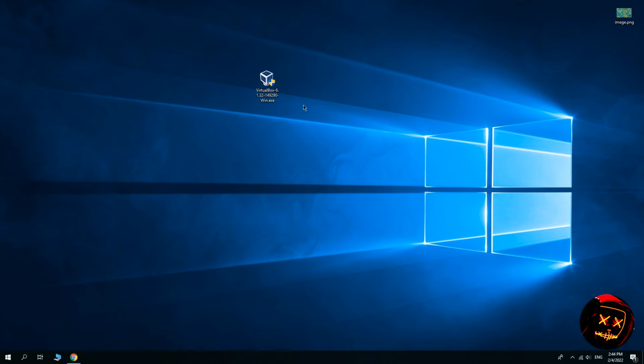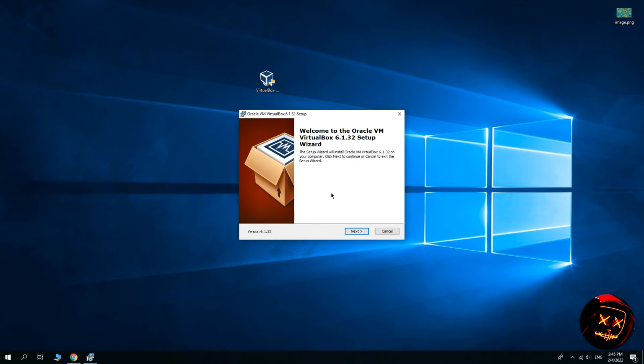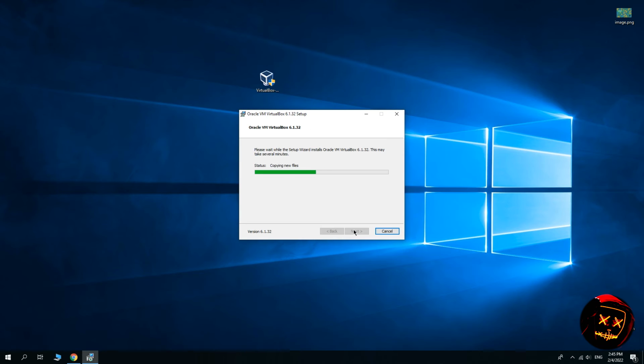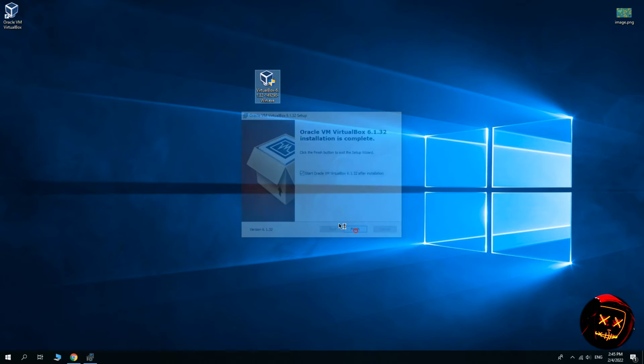Okay, I have downloaded VirtualBox and you need to double click on it to open. Installation is so simple, you just need to click on next until the installation is complete. Okay, now installation is complete and click on finish to open.